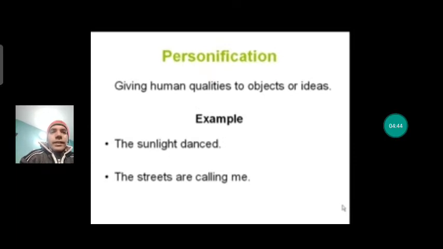Second example, you see, the streets are calling me. Actually the streets are non-living things, so they cannot call anyone. But in this example, the streets are given human qualities, and they are personified. So this is also an example of personification. Like this, children, we have to understand that whenever any non-living thing or any idea is given a human quality or feeling, that is called personification.